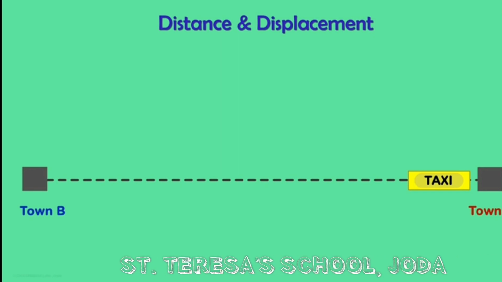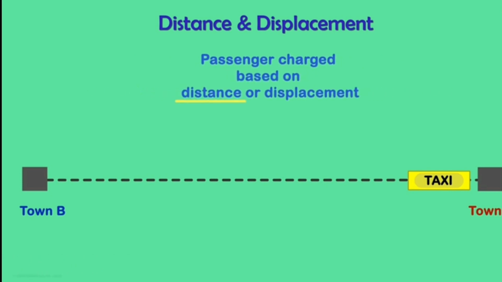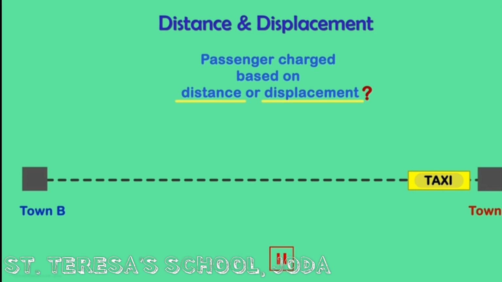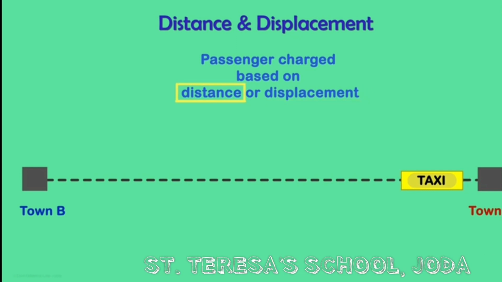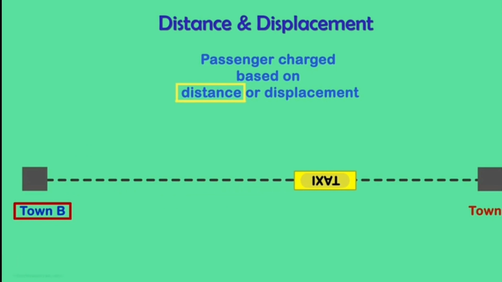When a passenger travels by taxi, is he charged based on distance or displacement? Taxi charges the passenger based on distance. If you go to the neighboring town and return in the same taxi, the taximeter shows the charge for the entire round trip, although the displacement is 0.